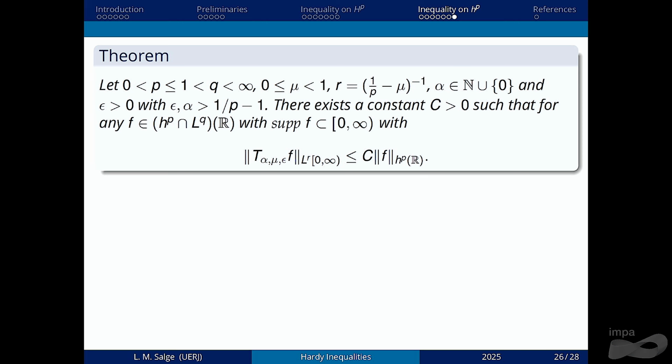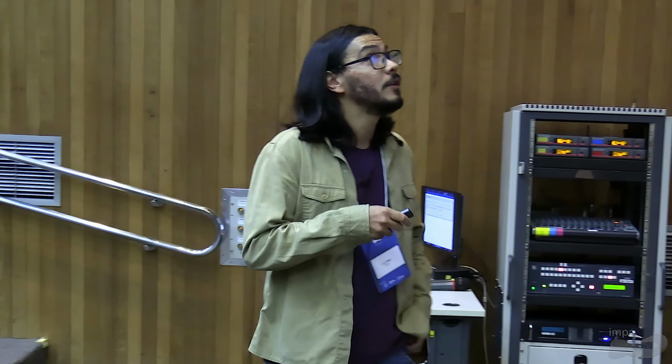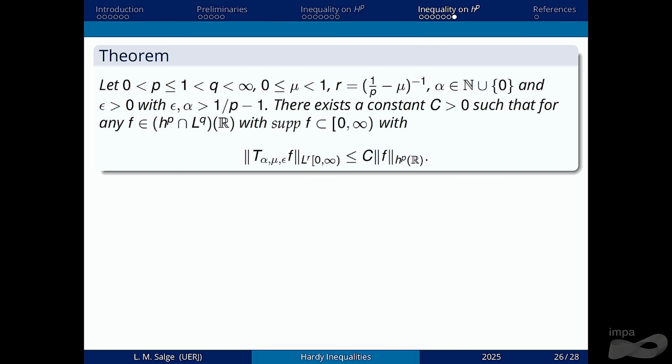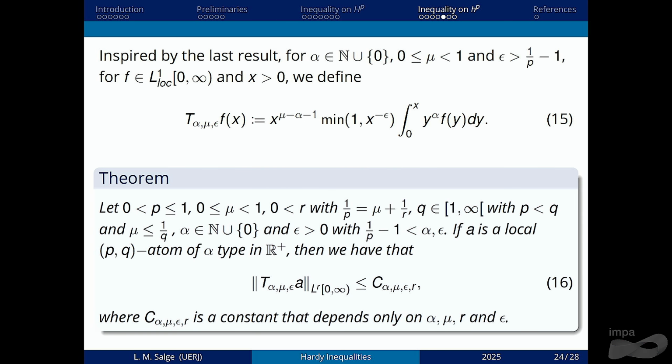Okay, so we can again use the Pablo Rocha technique, in the same way that we did for the global Hardy spaces, to prove that for HP distributions intersected with LQ, with support in 0 to infinity, we have the Hardy inequality, but adapted with this new operator here.